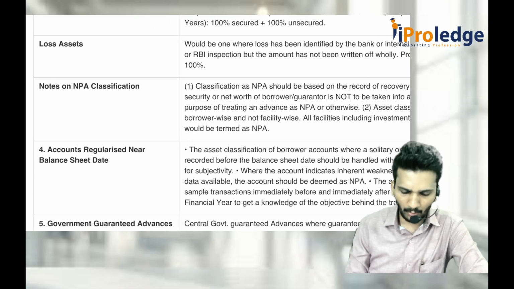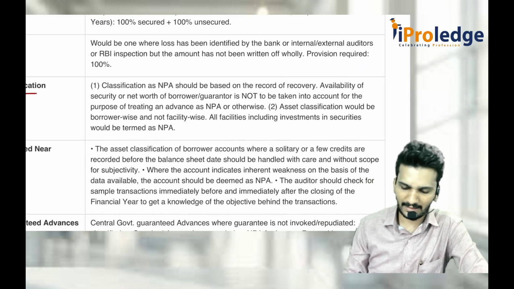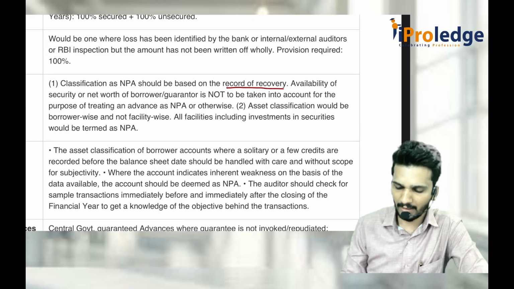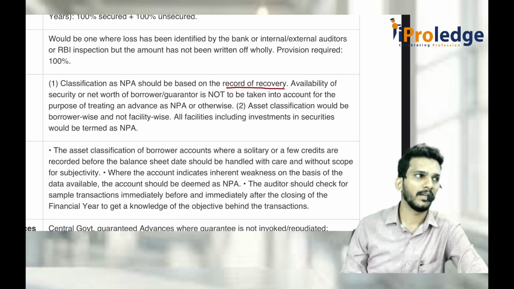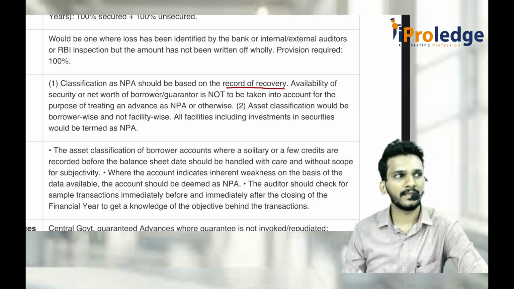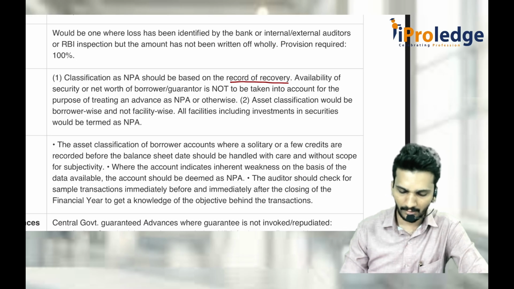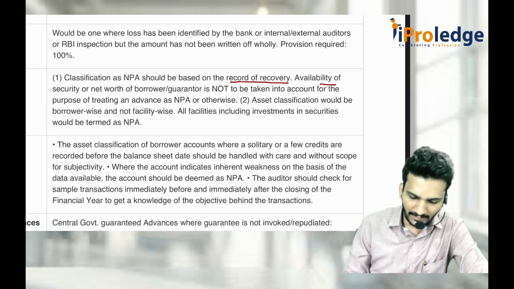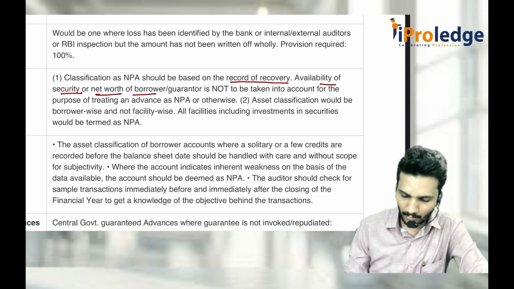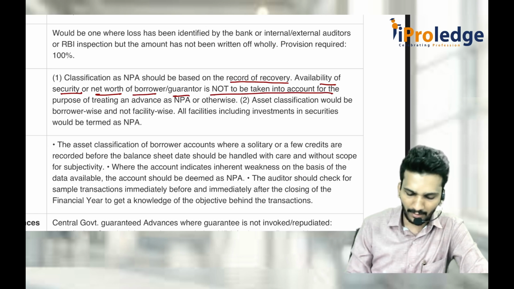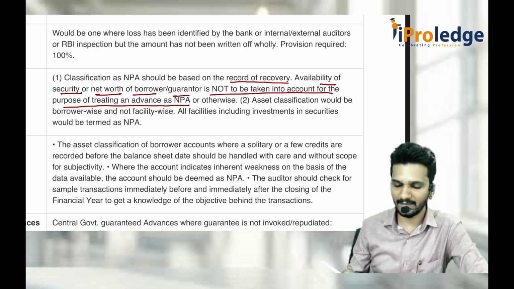Then comes NPA. How do you classify NPA? NPA is mainly classified based on record of recovery. What do you mean by record of recovery? If you receive the money, then it is considered as not an NPA. If you don't receive it, then it is an NPA. So availability of security or net worth of the borrower or guarantor is not to be taken into account for the purpose of treating an account or advance as NPA or otherwise.